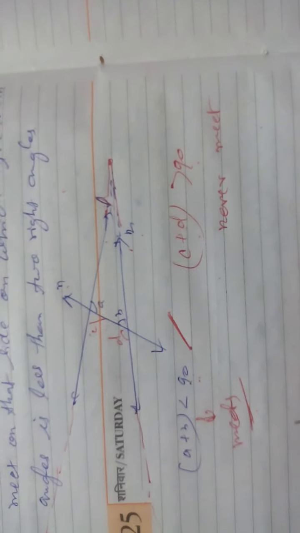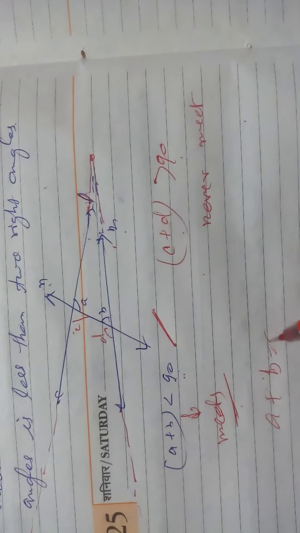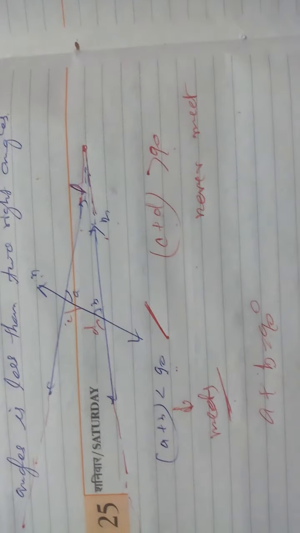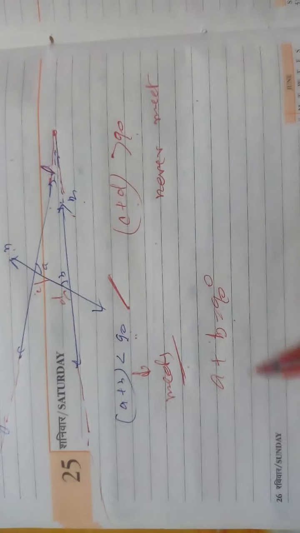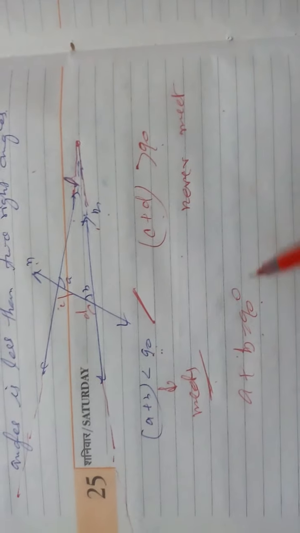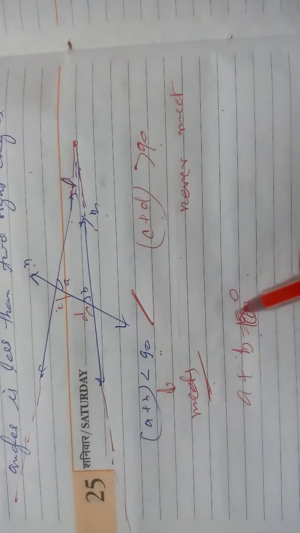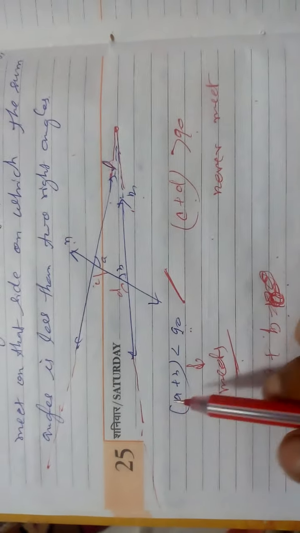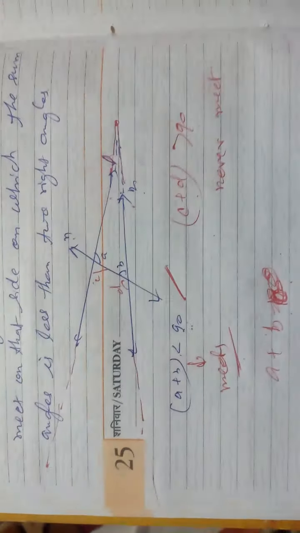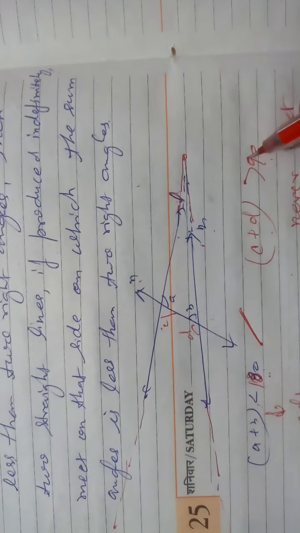Third definition you can get. If A plus B is equal to 90 degrees, if the interior angles on the same side of this line are 180 degrees, then... 180 degrees, not 90. A plus B less than two right angles, I have written one wrong, two right angles I have written less than 180.